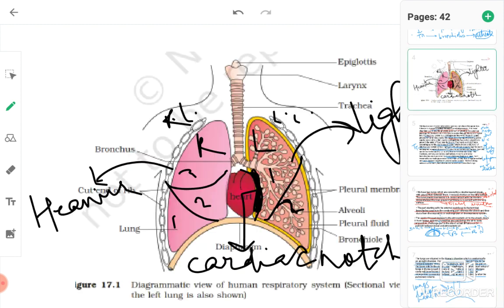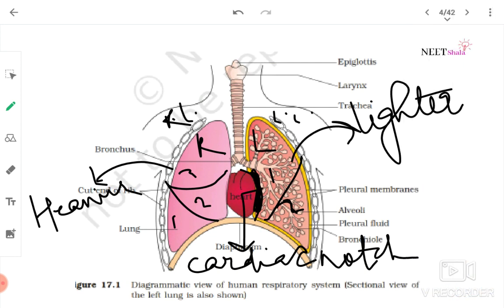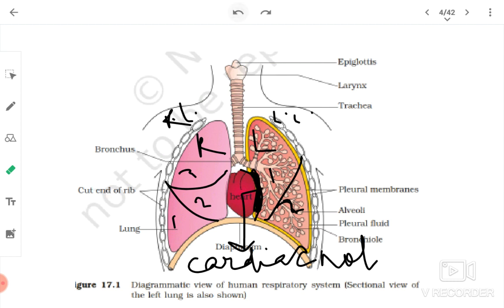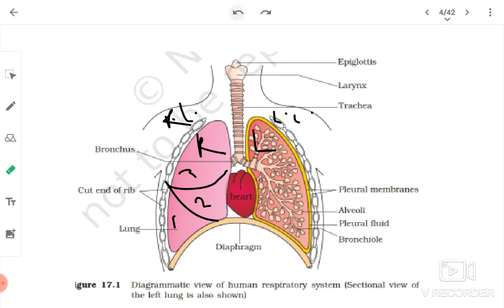Now look here. Oh my god, once again a dirty diagram. Ma'am loves to make the board dirty, isn't it? But now I'm cleaning also. Just a second, wait.